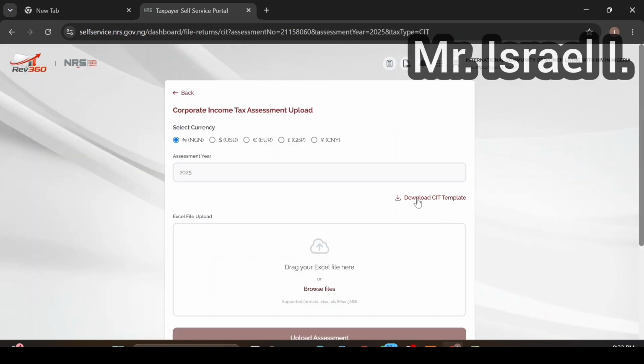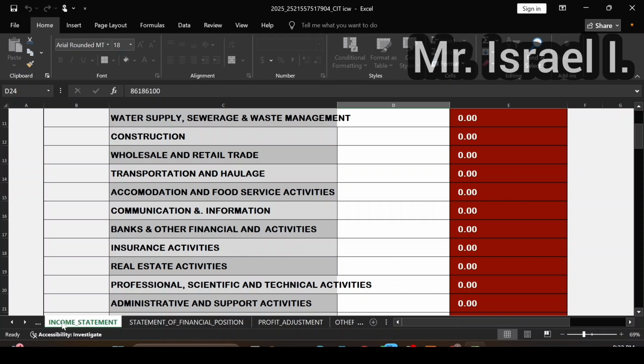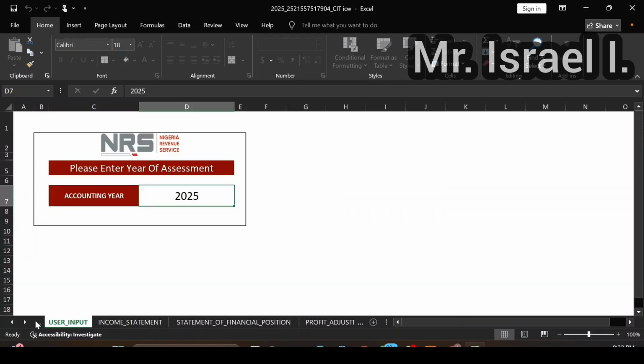So you are going to download your CIT template or use the CIT template. But one thing about this filing, I've done the population already, but I'm going to explain it. Good and fine. I don't want to take much time, so that it will not take us much time.